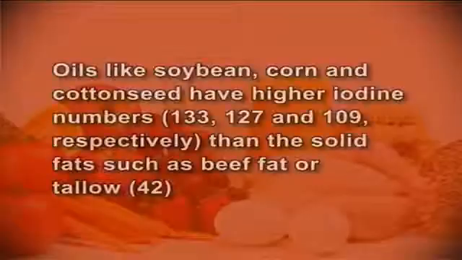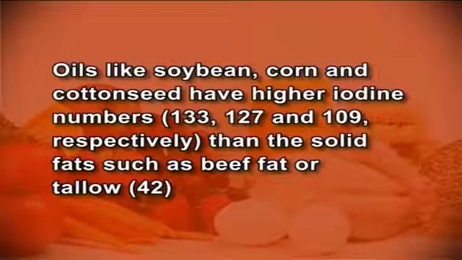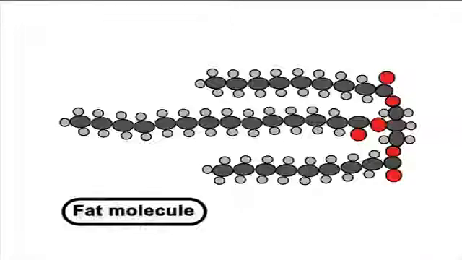The iodine value procedure must be performed very precisely and timed carefully. Oils like soya bean, corn and cotton seed have higher iodine numbers than the solid fats such as beef fat or tallow because they contain more unsaturated fatty acids in the fat molecules.